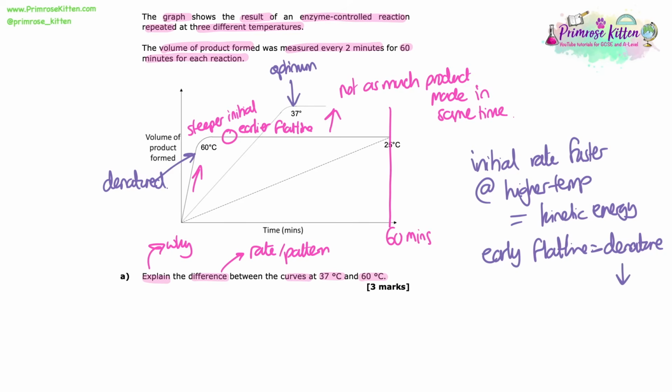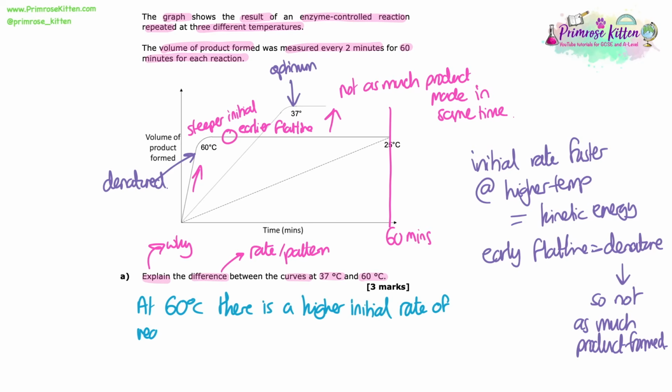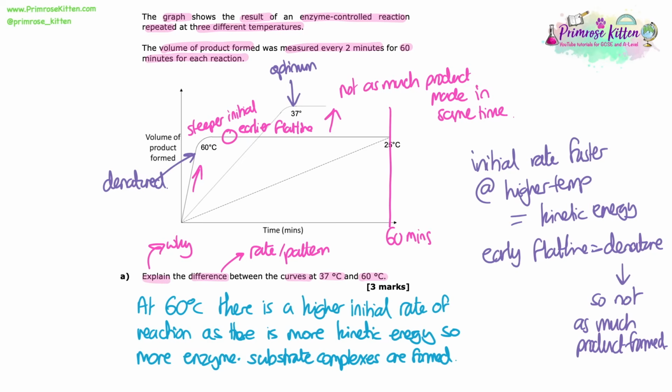But then there's a flat line which suggests the enzyme was denatured, which means that the active site's changed shape, so it can't bind to the substrate anymore, so not as much product was formed. So at 60 degrees, there's a higher initial rate of reaction than 37, as there is more kinetic energy, so more enzyme substrate complexes are formed.